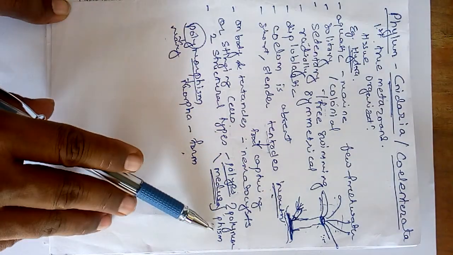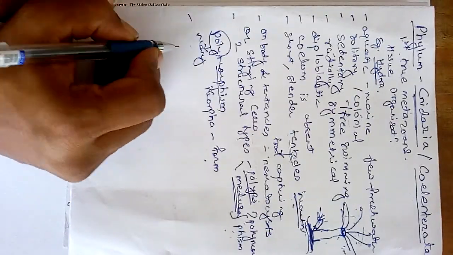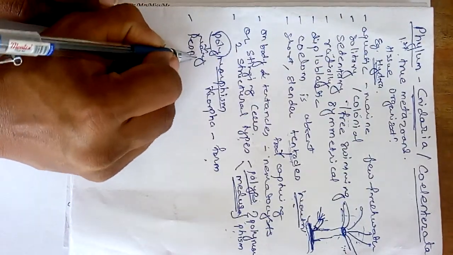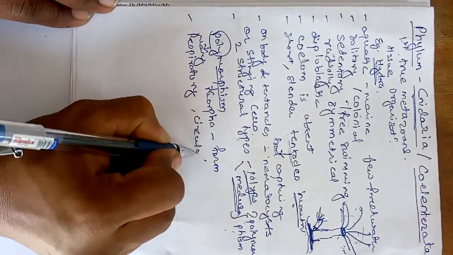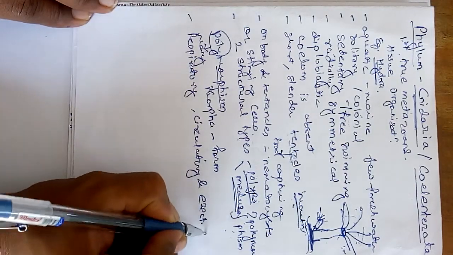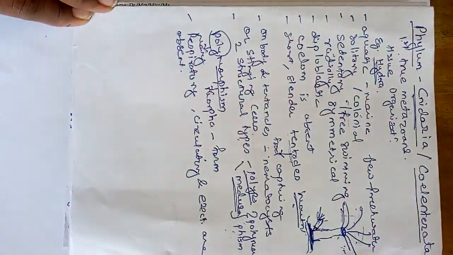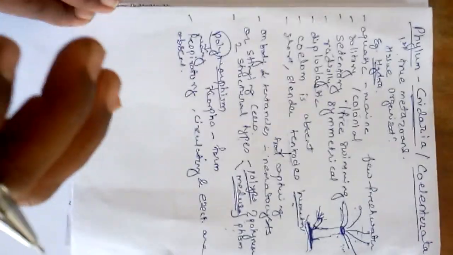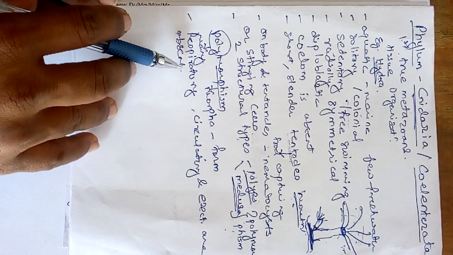So the Cnidaria, animals from the Cnidaria, show polymorphism. If you just study the different types of systems, here the respiratory system, the circulatory system and the excretory system are wanting, or we call it absent. Means as such a system is absent, but the process of respiration takes place, okay, excretion takes place.